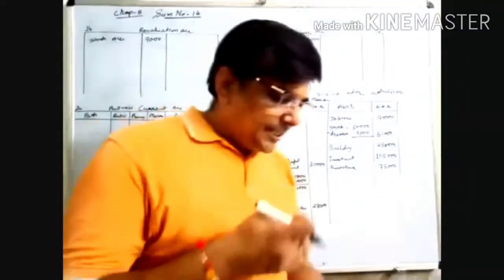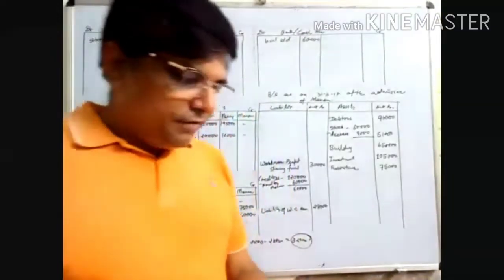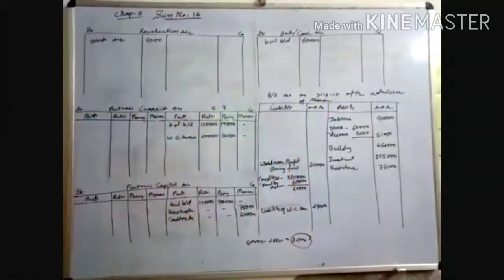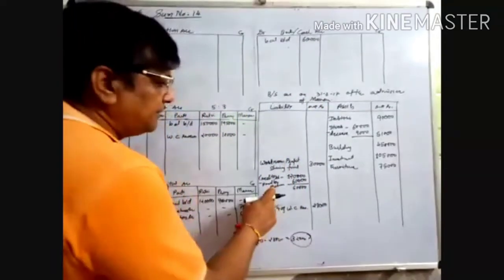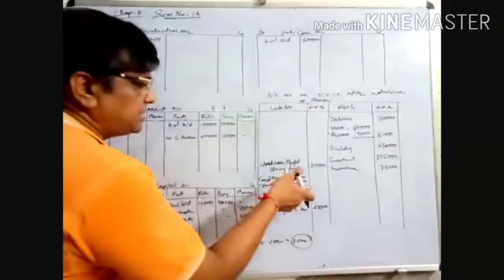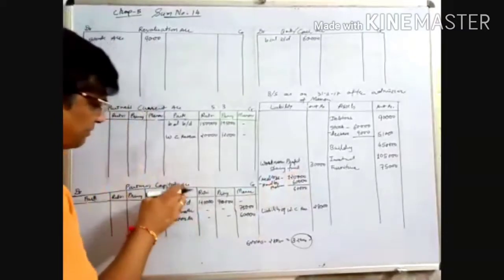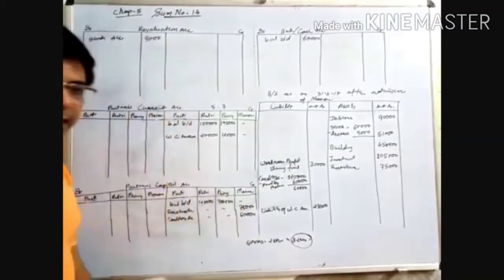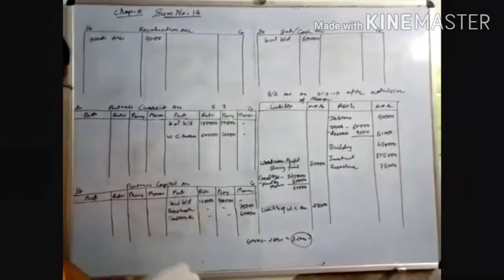Out of the creditors, 60,000 are payable to Manan, which is transferred to his capital account. So Manan is paid that 60,000 rupees of liabilities, creditors, and it's transferred to capital account. So that is the capital of Manan. Write down in Manan's capital account credit side, creditors account. This is Manan's capital. Now the next is,